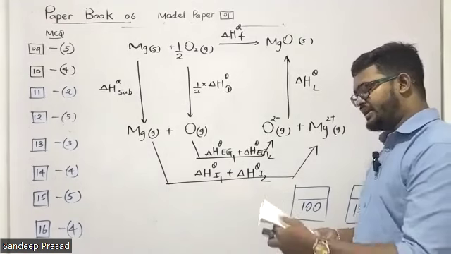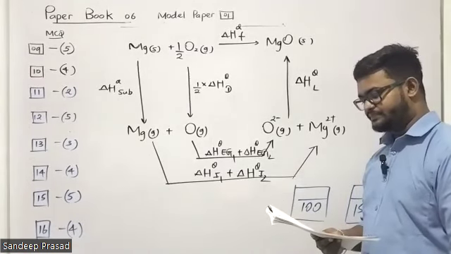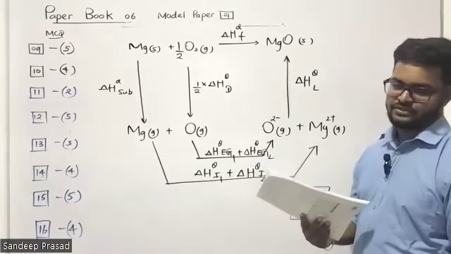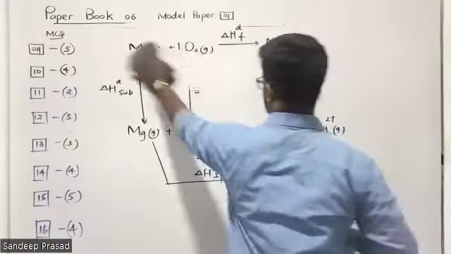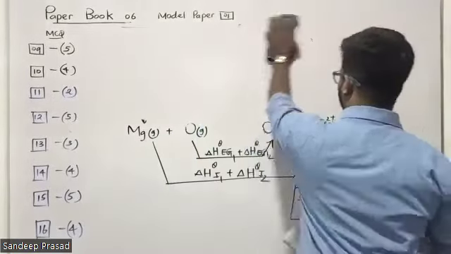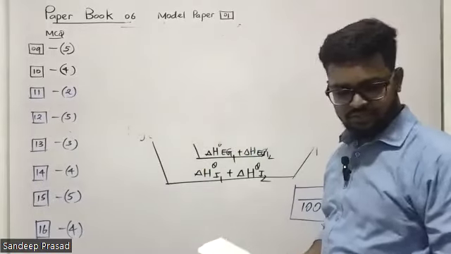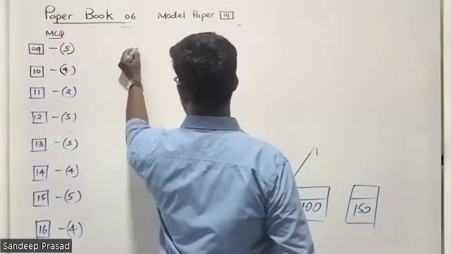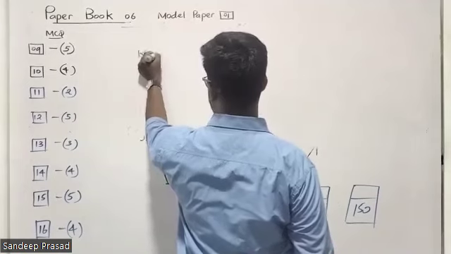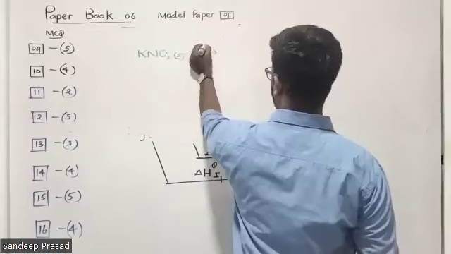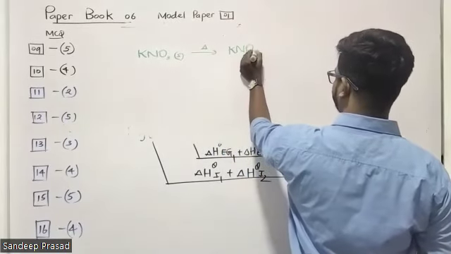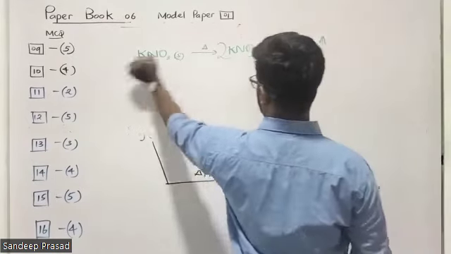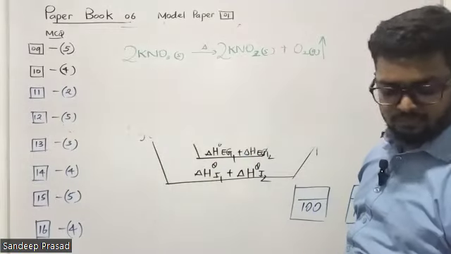The correct statement regarding the thermal decomposition of s-block compounds. Statement A: 2 gases are produced from the thermal decomposition of all nitrates. That's wrong, students, right? Just now we discussed that in a previous question. Sodium nitrate is producing a solid compound and oxygen. Let me take potassium nitrate producing potassium nitrite and oxygen gas. In order to balance this one, put 2 here, 2 here. So this is group number 1.